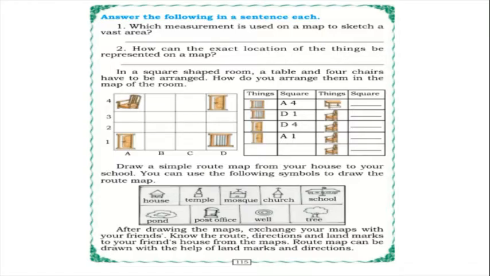Answer the following in a sentence each. Which measurement is used on a map to sketch a vast area? Vast area means what, children? Big, large area. So which measurement is used on a map to sketch a vast area? It is centimeters or inches. Okay. How can the exact location of the things be represented on a map? With the help of directions and landmarks.